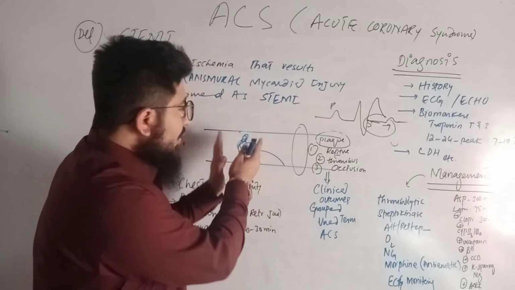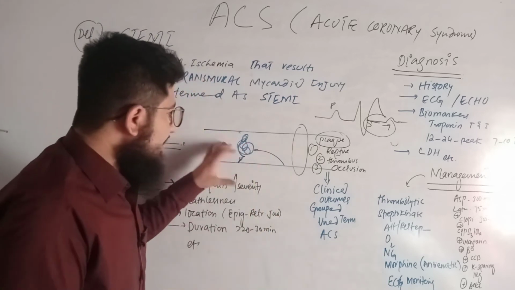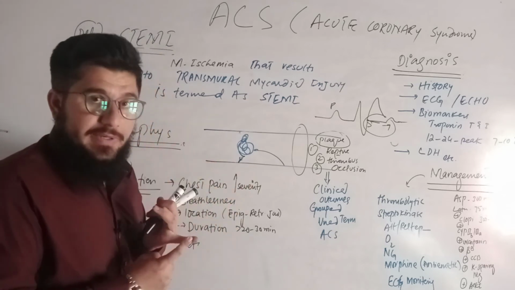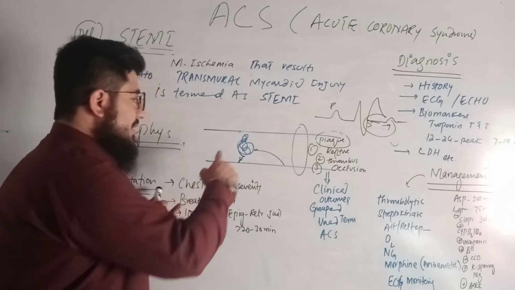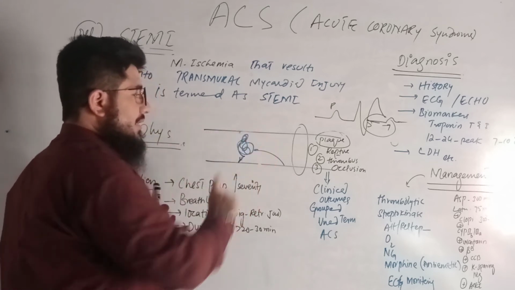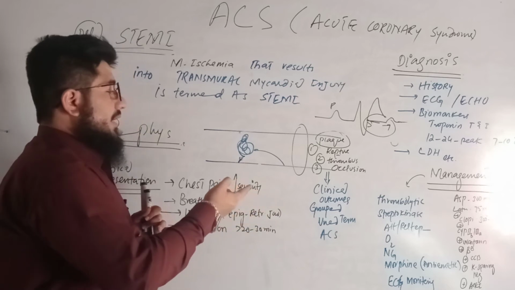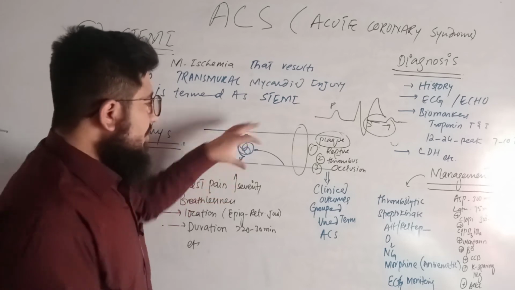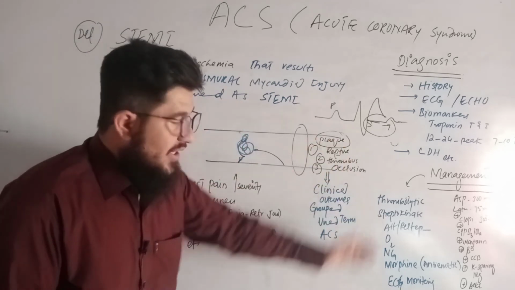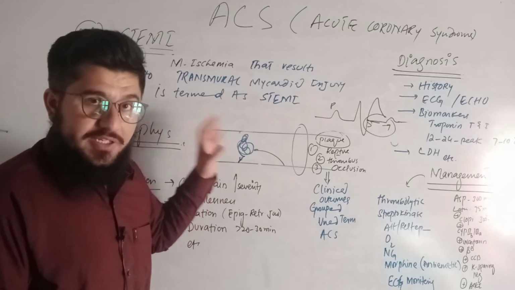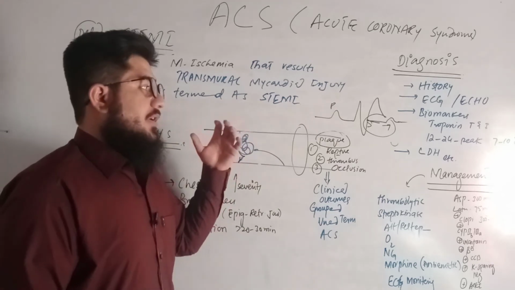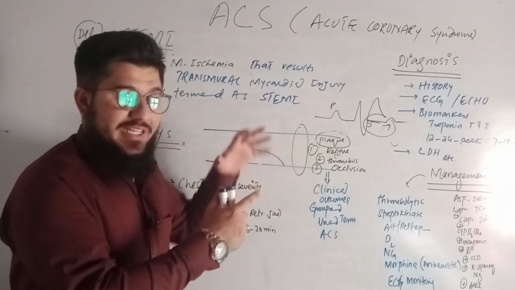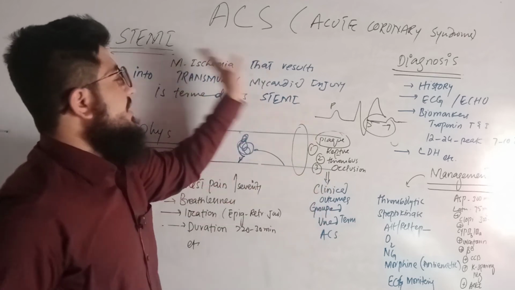Very simple. We can observe our targets from this particular blood vessel. What is happening here? There is an increase in lipid in the body. Along with that, there is narrowing of the blood vessels, pain is observed, there is insufficiency of oxygen, and there is clot formation, thrombus formation. So these are all our targets. Here we have the drugs that help us target these points and reduce the painful sensations, so other factors are alleviated and we are treating the STEMI.